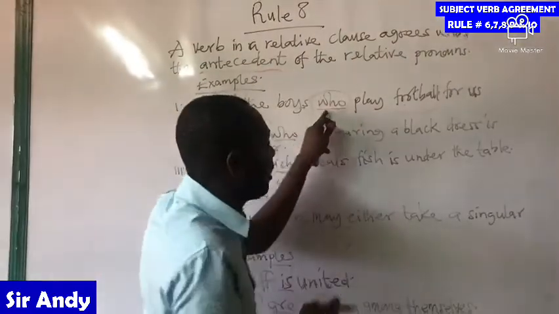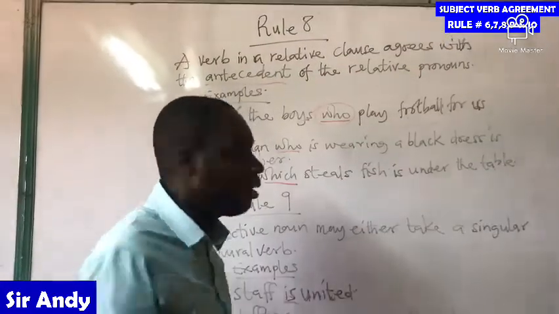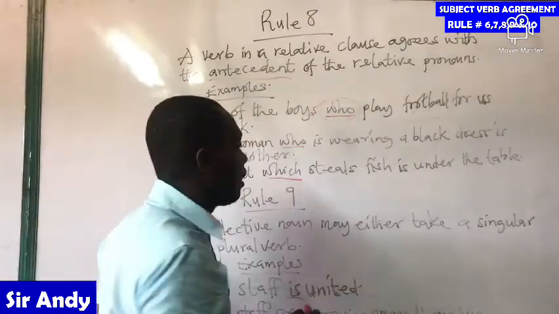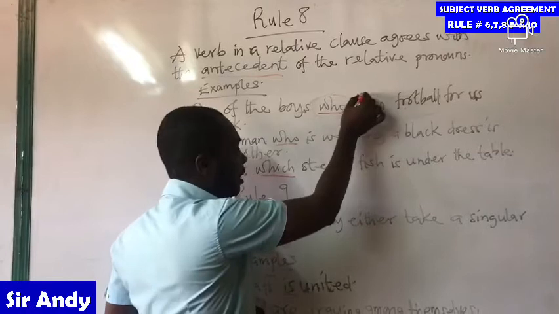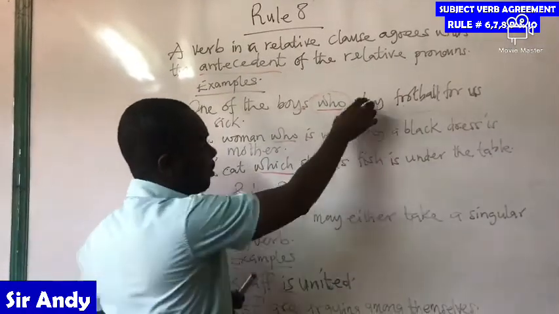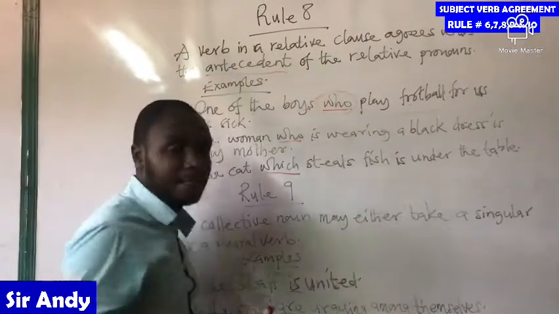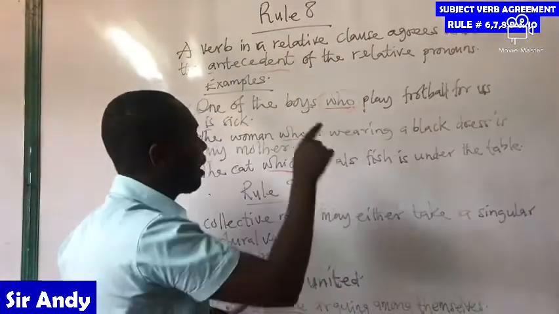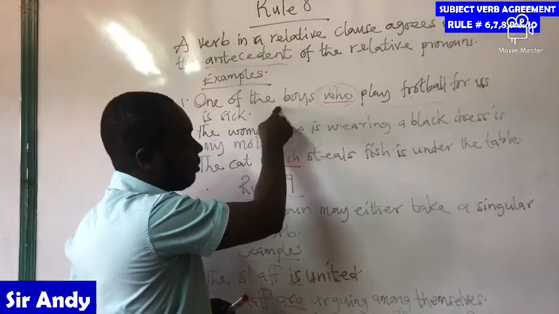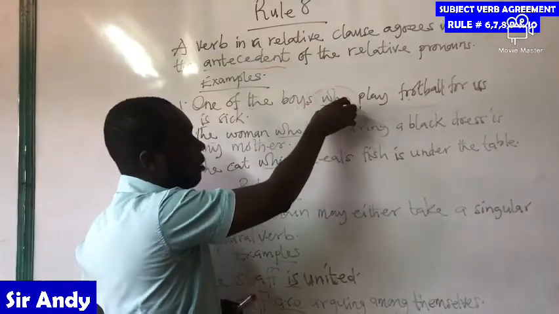So in the relative clause, who play football, we have a relative pronoun. And then inside the relative clause, there is a verb. And the rule says the verb in the relative clause, which is play, and it is a plural verb, must agree with the antecedent, the boys, of the relative pronoun.